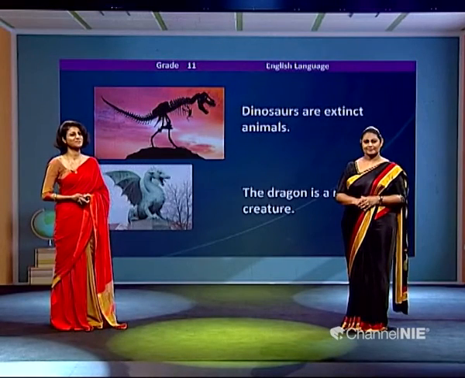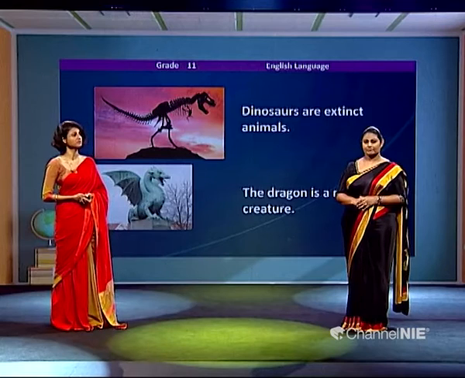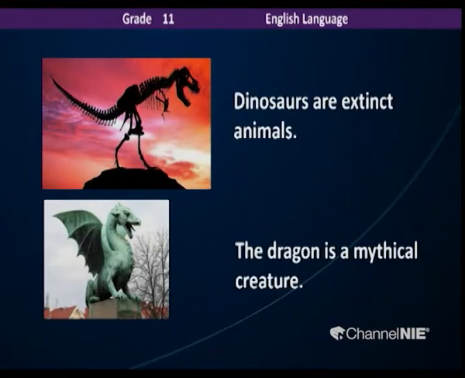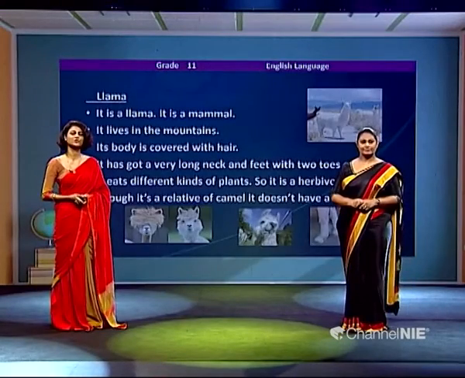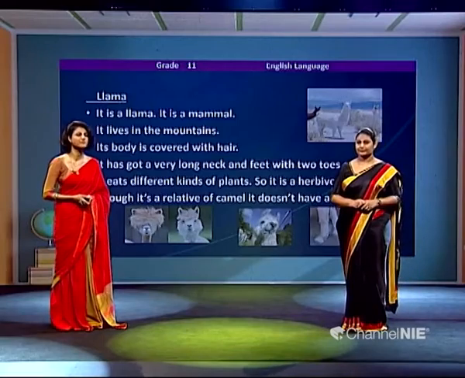Anyways, then we are moving to the dragon. Have you seen a dragon? That's a mythical creature. How do you see that? In books, on TV. It is a mythical creature which can't be seen for real actually. So that's how you talk about an interesting fact about an animal. So now you know how to talk about the animal: what kind of animal it is, where it lives, the food habits, its body, and special interesting features and facts.